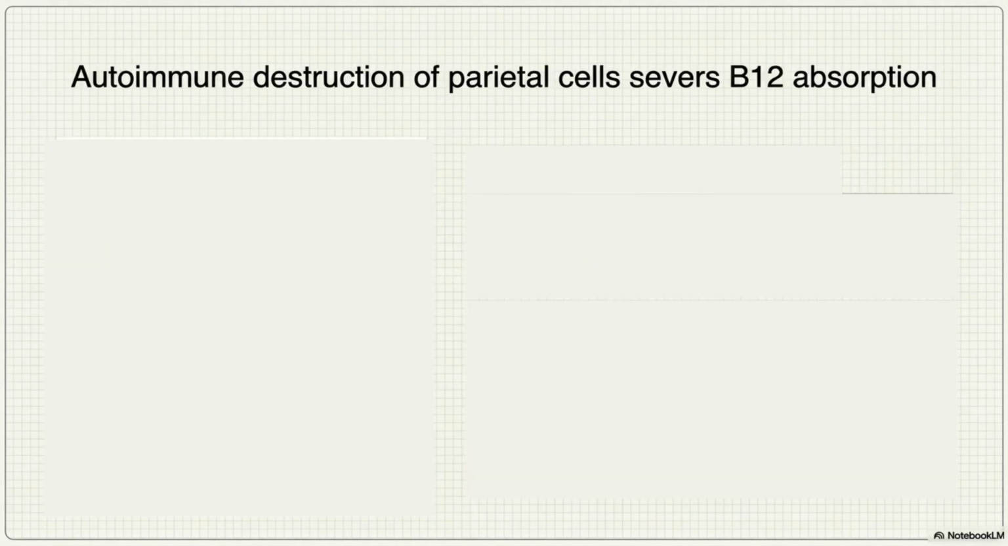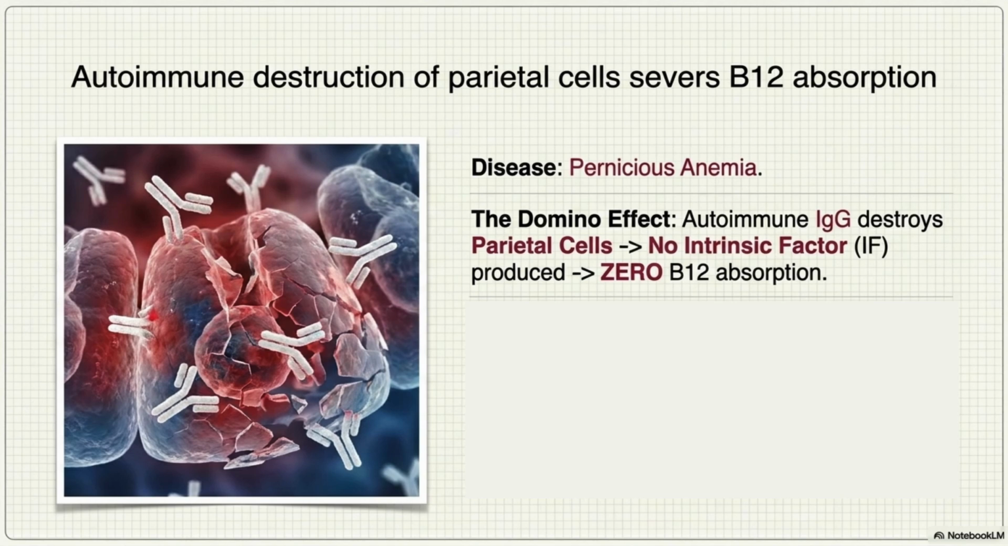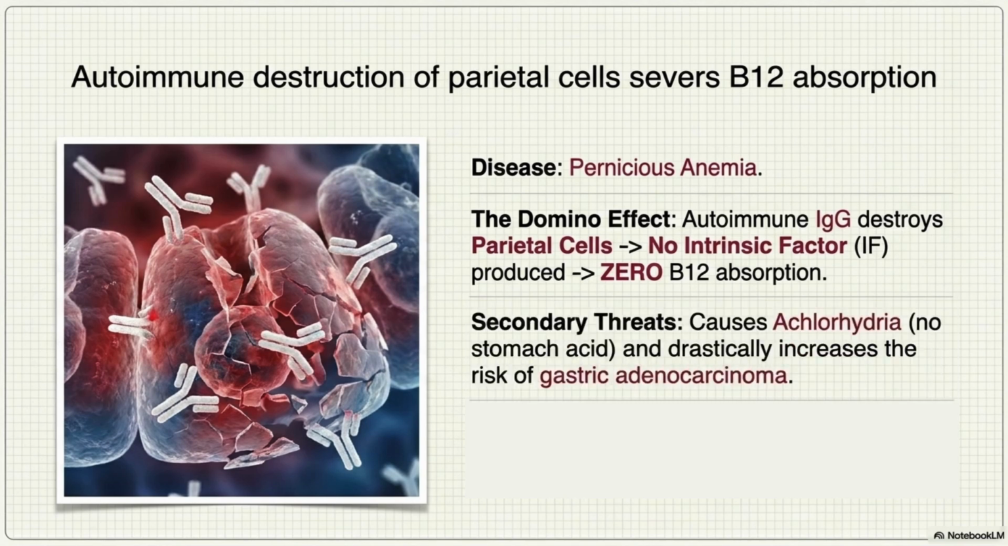What if that escort is ambushed? Autoimmune destruction of parietal cells severs B12 absorption. The disease is pernicious anemia. The domino effect works like this. Autoimmune IgG destroys parietal cells. That means no intrinsic factor is produced, resulting in zero B12 absorption. Secondary threats? This causes achlorhydria, no stomach acid, and drastically increases the risk of gastric adenocarcinoma.